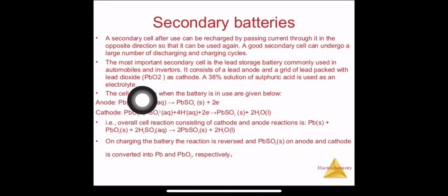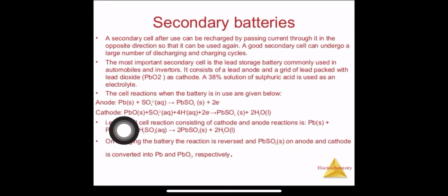At the cathode, what are we using? We are using lead dioxide, right? So this dioxide is reacting again with the sulfuric acid's ion, that is SO4 minus 2. And in sulfuric acid we also have H, H2SO4. So when it reacts with 2 moles we get 4H plus ions, and as it is the cathode, reduction is happening, so it is gaining 2 electrons.